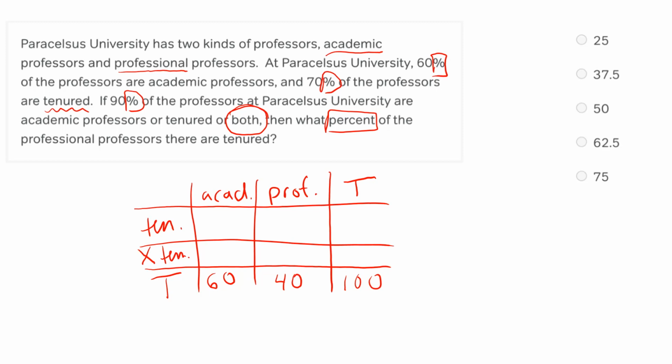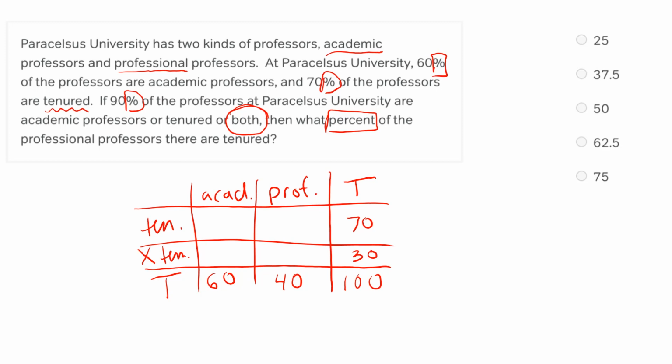All right, let's do that again. 70% of the professors are tenured. I have 100 professors, 70% of 100 is 70, so I have 70 tenured professors, which means that I must have 30 not tenured professors. Very cool. All right, but we have a little bit more information, and this is where this gets a little bit nasty.